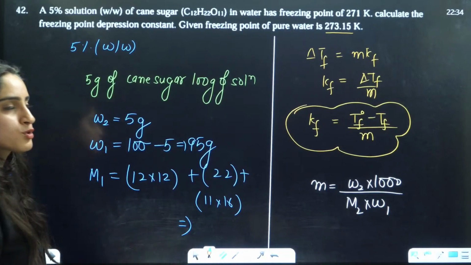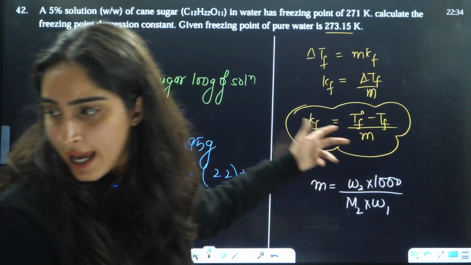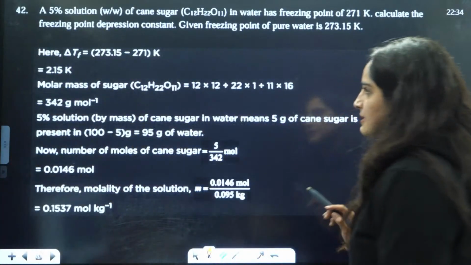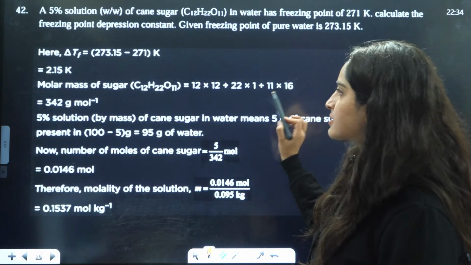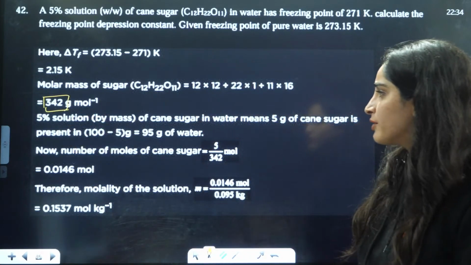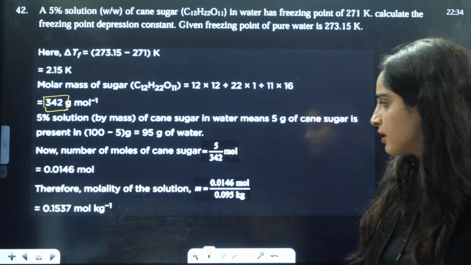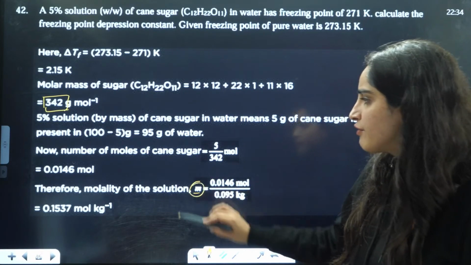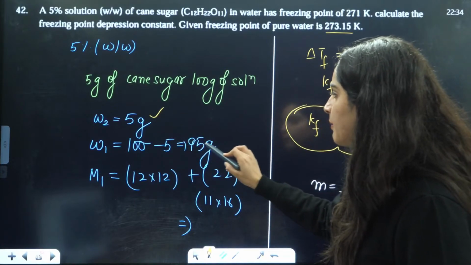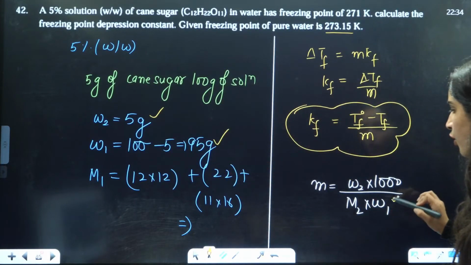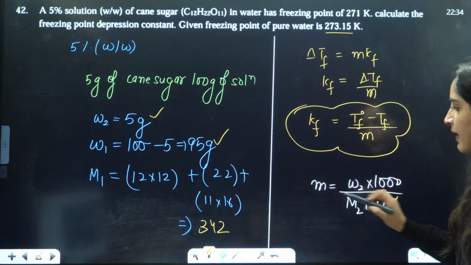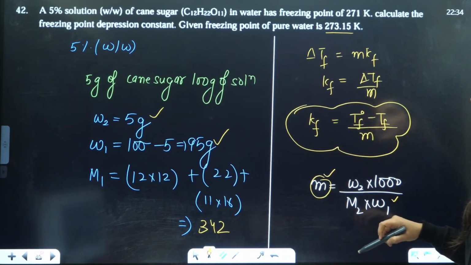Okay. So molar mass we will calculate as 342. Just put the values there and you will get your answer. So for molality, put the values of W2, W1, and the value of M2, that is 342, right? Put the values, you will get the value of molality.